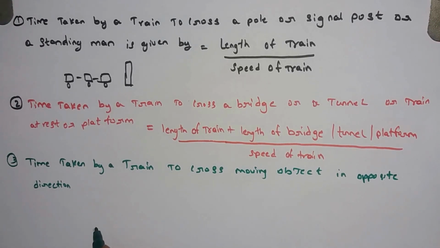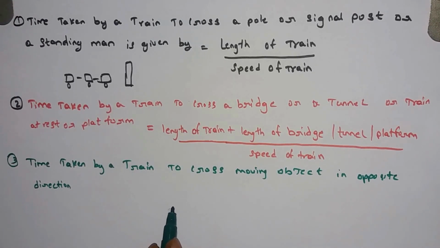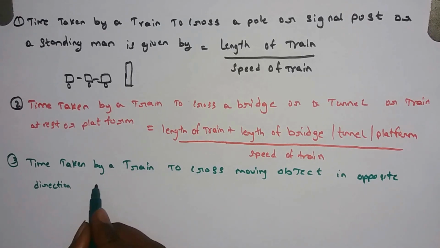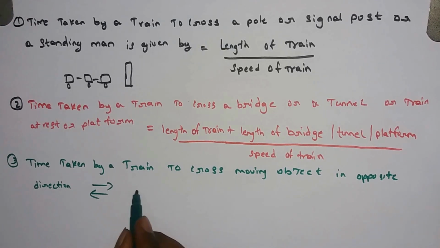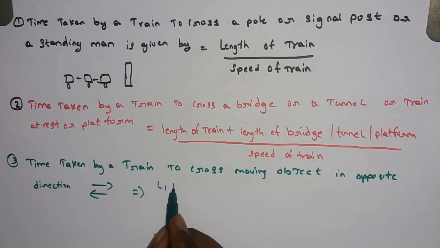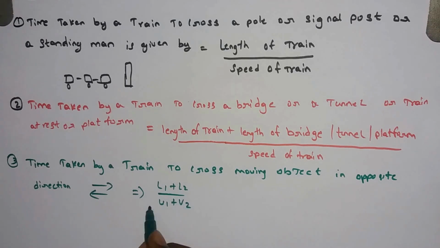Time taken by a train to cross a moving object in opposite direction. One train is moving in this direction, one other train is moving in this direction. Let us assume the relative speed. It is called as L1 plus L2 by V1 plus V2. These both terms are called relative speed.